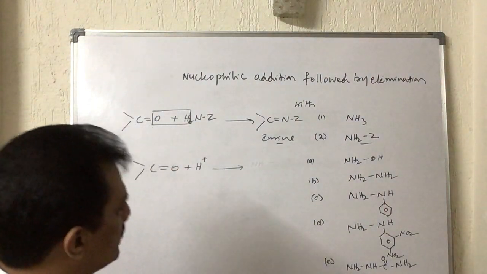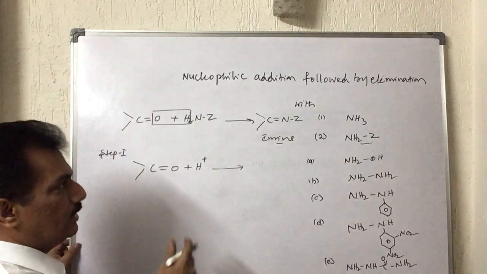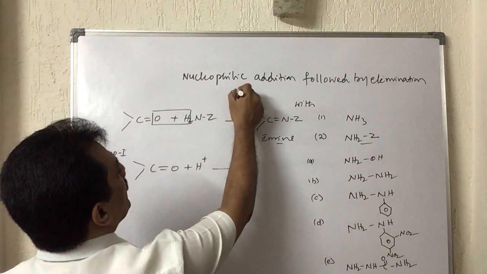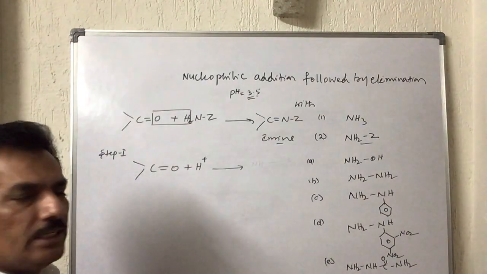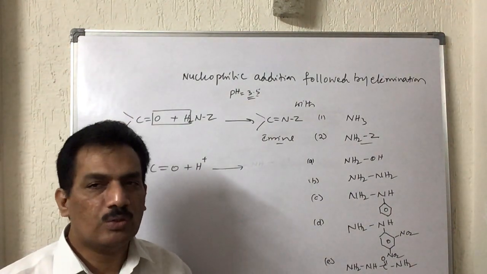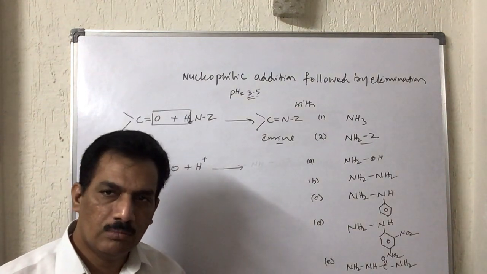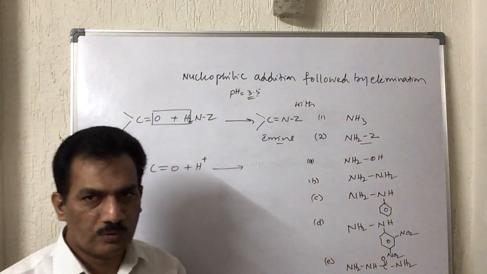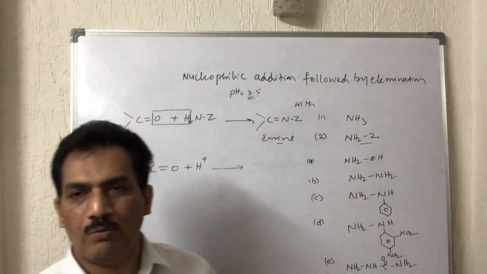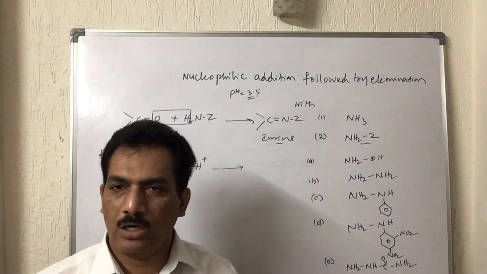Clear? And hence acid. That too, here you remember only weak acid condition. pH is approximately 3.5. Strong acidic condition and basic condition, these two are not useful. Again I am repeating, strong acidic condition and basic solution, alkaline condition, these are not useful for creating such type of nucleophilic addition followed by elimination. Why are they not useful?